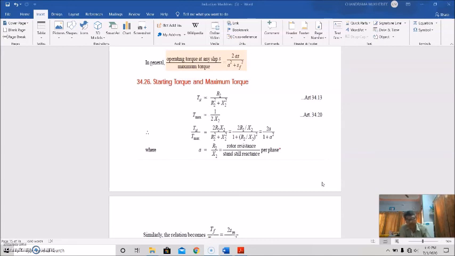Then we discussed the effect of parameter variations on the torque speed characteristics, and these parameters are rotor resistance, rotor reactance, supply voltage and supply frequency, and how in real life a frequency change or voltage change will affect the torque and speed of a squirrel cage induction motor or slip ring induction motor, and how that can be accommodated without affecting major difficulties.